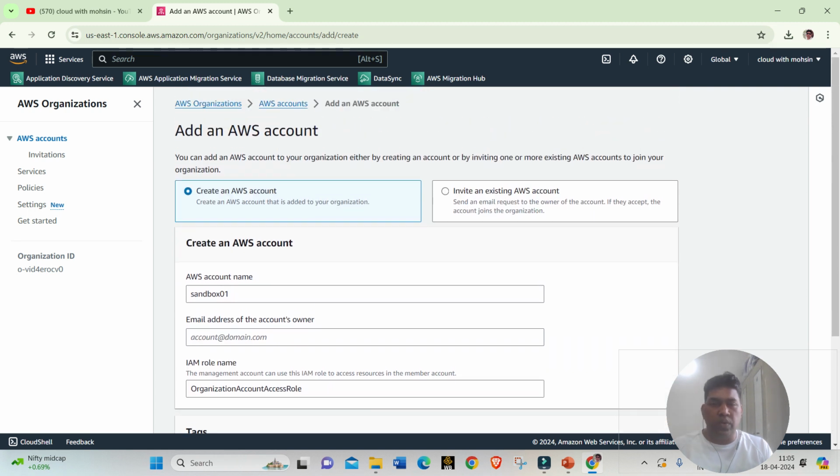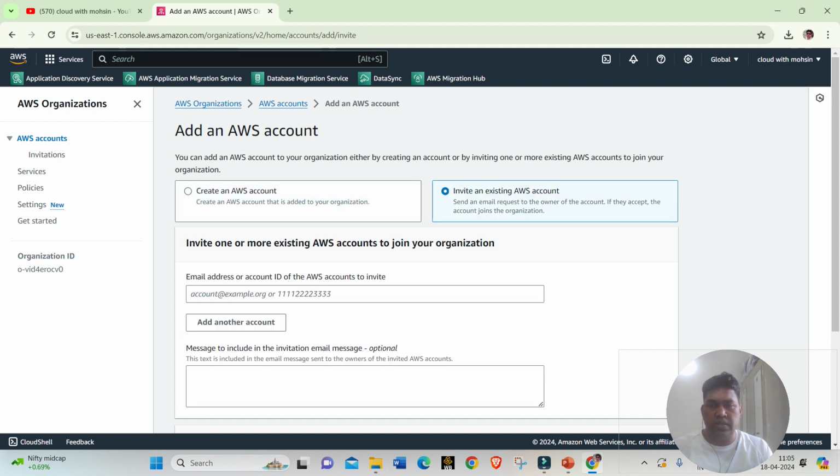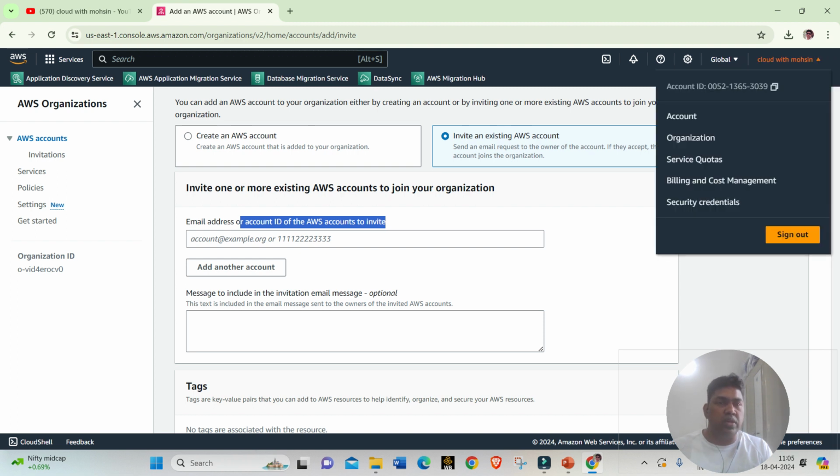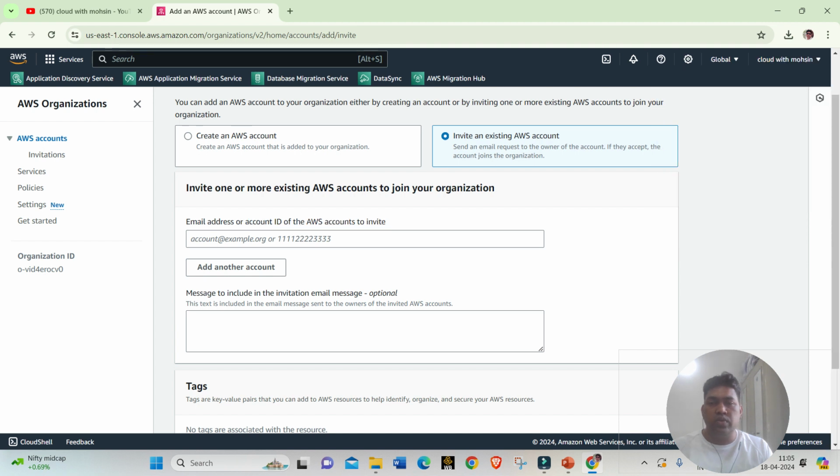If we want to invite an existing AWS account, I can switch to this button, invite one or more existing AWS accounts to join your organization. Here we can specify either the email address or the account ID of the AWS account to invite. In my case, where you will find the account ID, you can click here and you get the account ID. You can type or paste it here, and you can click on add another account.